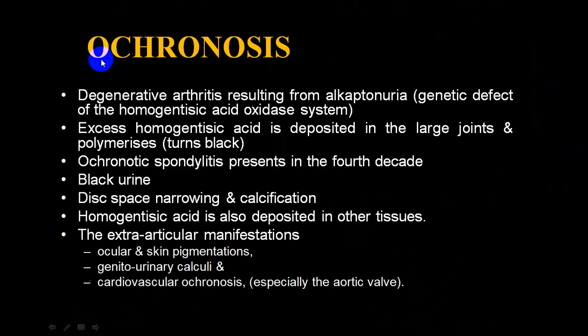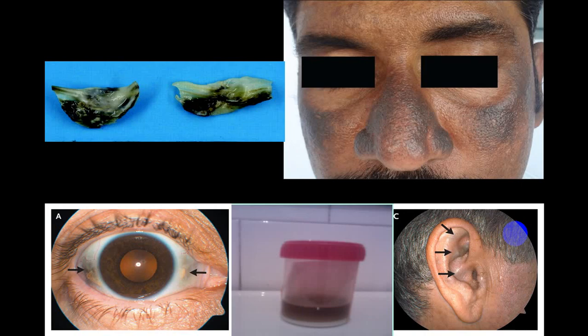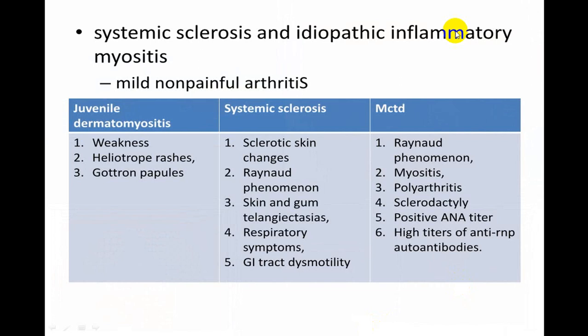There is another disorder called ochronosis. This is a degenerative arthritis resulting from alkaptonuria. It is a genetic disorder. A rare condition, absolutely rare, but it should be in the back of your mind. And these are the typical manifestations which you can see clinically. Pigmentations, alkaptonuria producing black colored urine. You can get deposition in the sclera. You can get skin pigmentation, etc. And these are the ways you try to make a diagnosis.